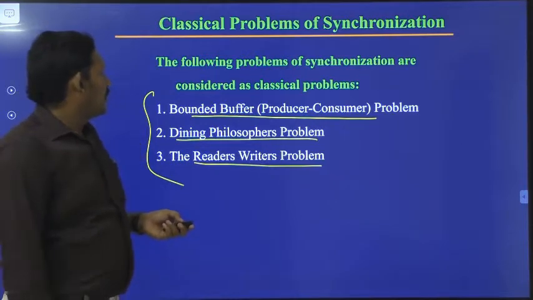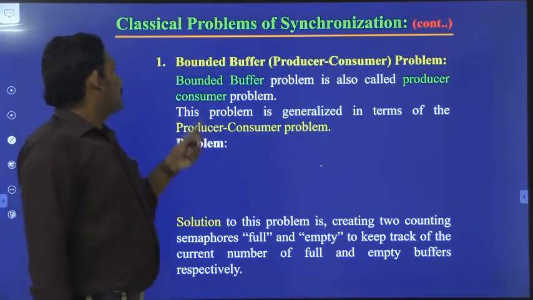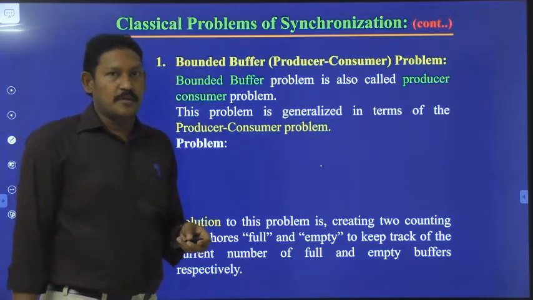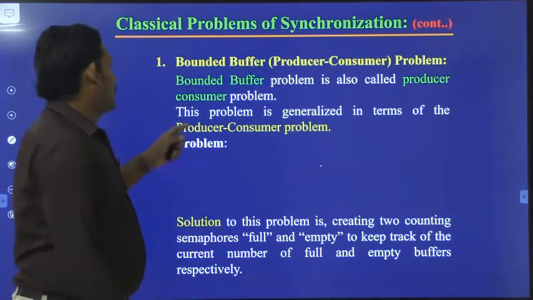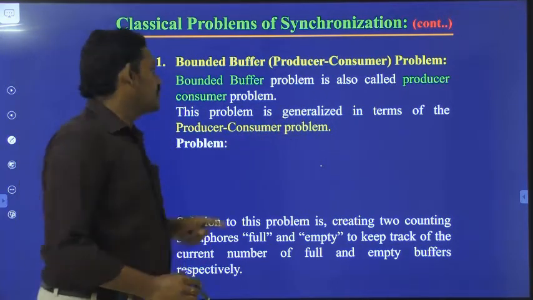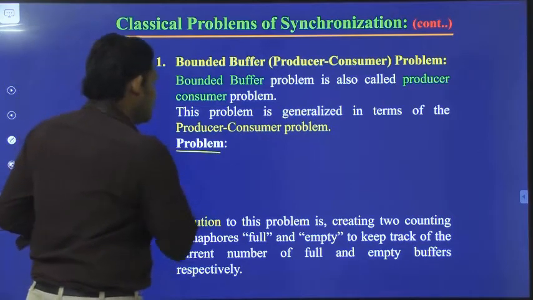Coming to the first one, what is the bounded buffer or producer-consumer problem? This problem is generalized in terms of the producer-consumer problem. What is the problem?